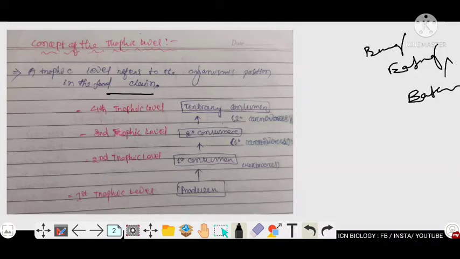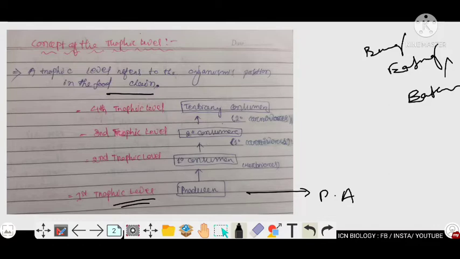In the concept of trophic levels, the first trophic level goes to the producers, right? Producers means the photosynthetic autotrophs, like green plants and algae. Always the first trophic level comes under producers.